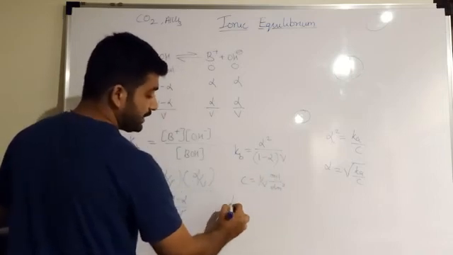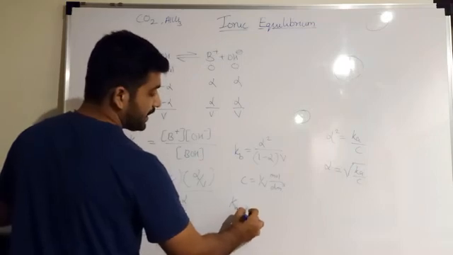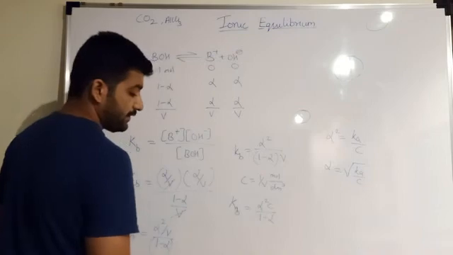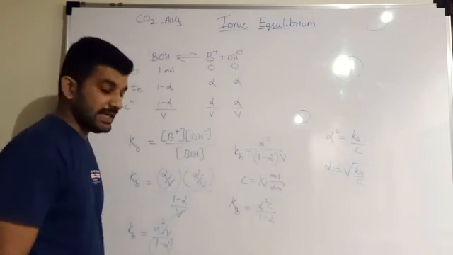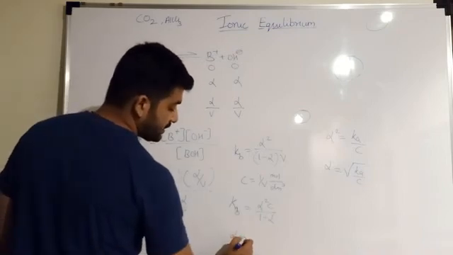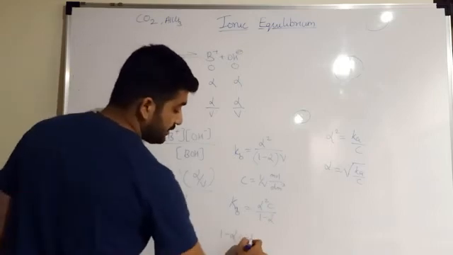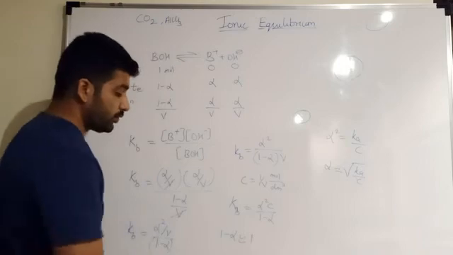So Kb is equal to alpha square C upon 1 minus alpha. As we are looking at weak electrolytes, the degree of dissociation is very small, so 1 minus alpha can be approximately equated to 1.